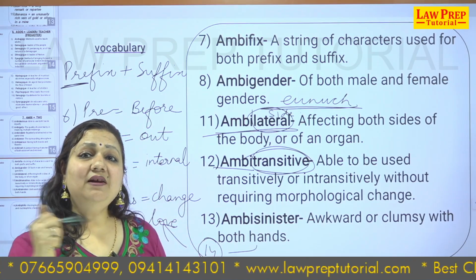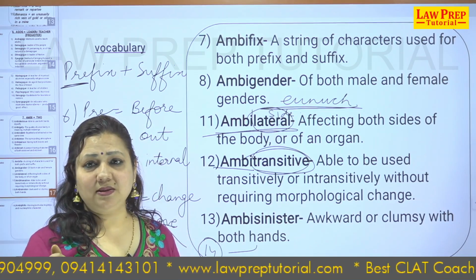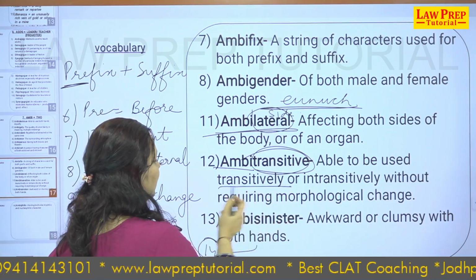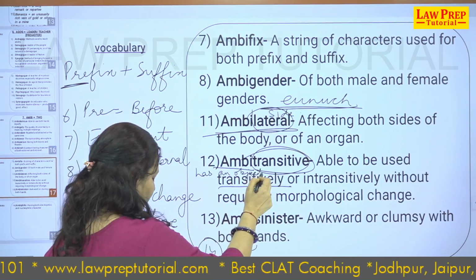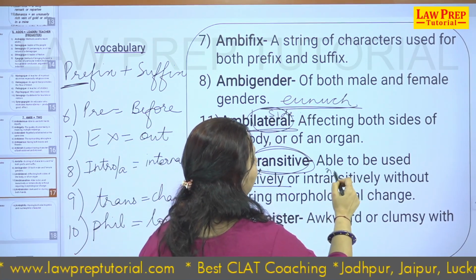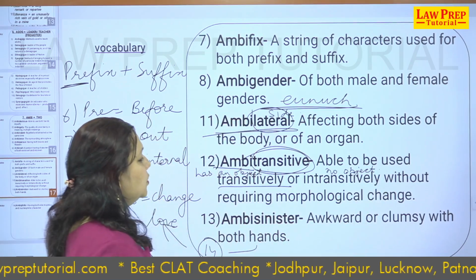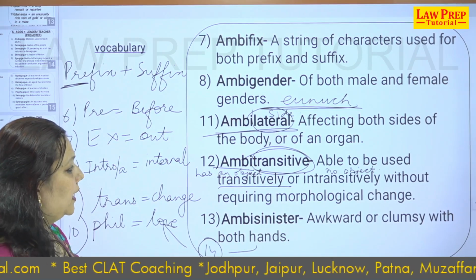So, this is an intransitive verb. It tells you about the place, but the object isn't answered. So, this is transitive and intransitive. Transitive has an object. Intransitive, no object.